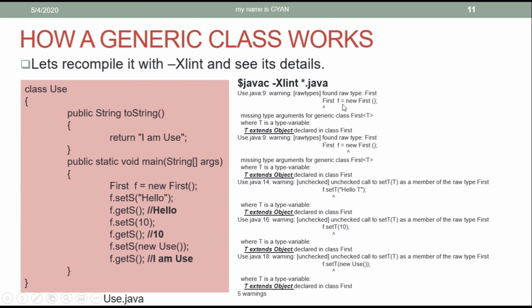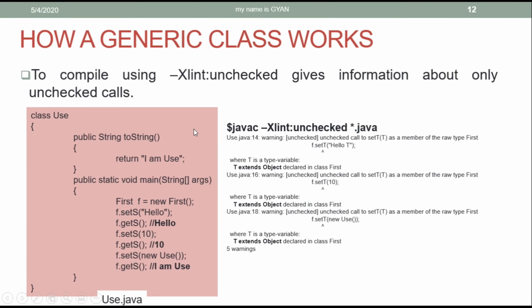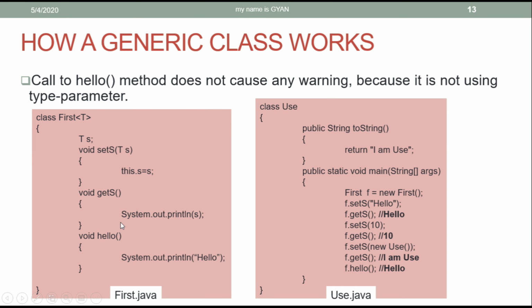The raw type found is one warning, and an unchecked call to a method of the generic class is also a warning. If you compile the same code by using the Xlint:unchecked option like this, then the compiler will give us warnings about only unchecked calls. If a method in the generic class is not using a variable of type T, then a call to that method does not cause any warning, because that method is not using any type parameter. So a call to the hello method will not cause any warning to be generated by the compiler.